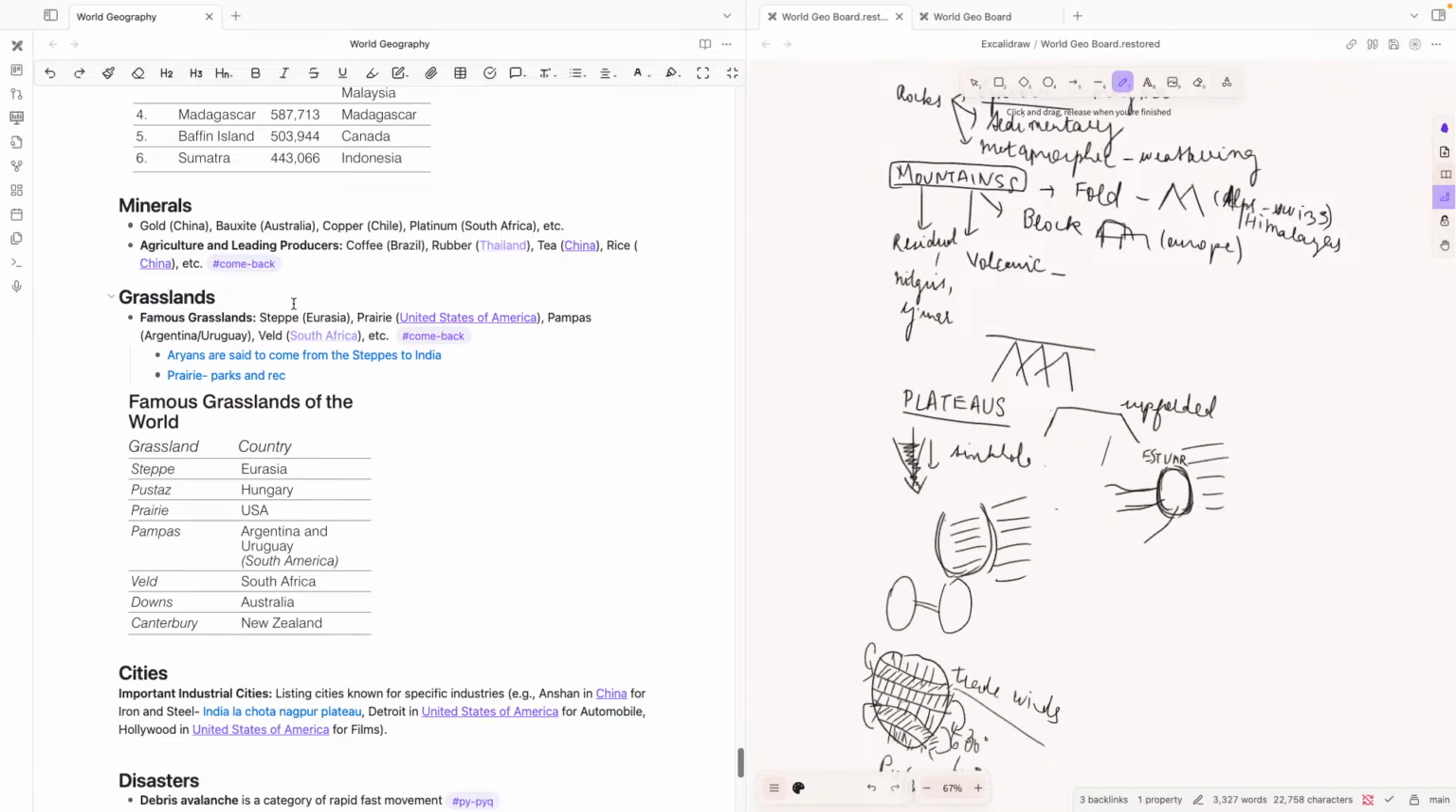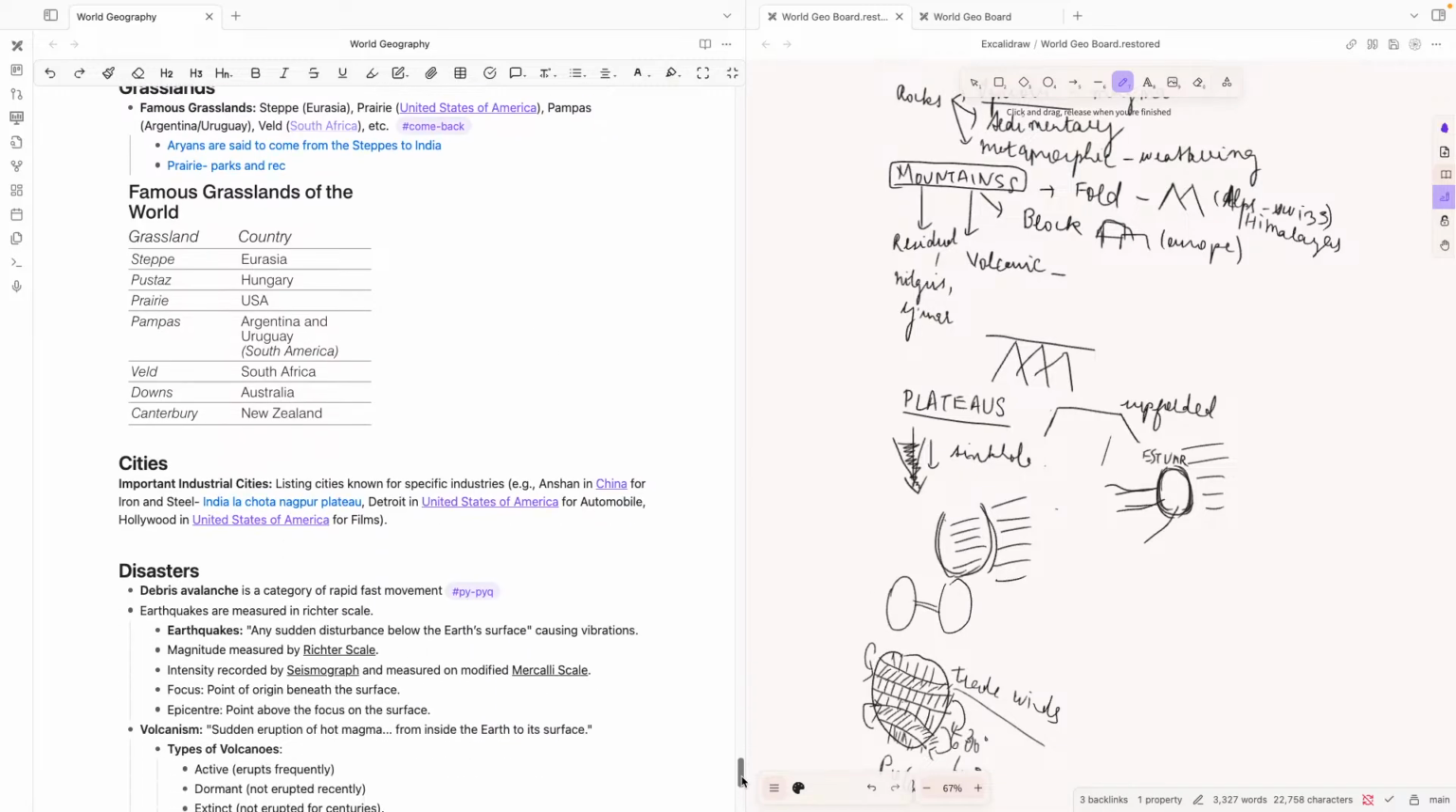And then grasslands: steppe in Eurasia. When we see history, we see that the oldest Aryans came from the steppe in Eurasia to India. This is one fact that you can remember along with this. And then prairies are in the United States of America, pampas in Argentina, veld in South Africa, etc. Downs in Australia, Canterbury in New Zealand.